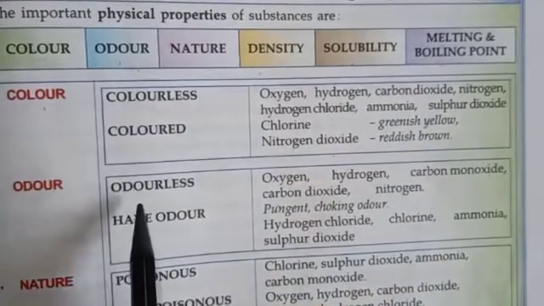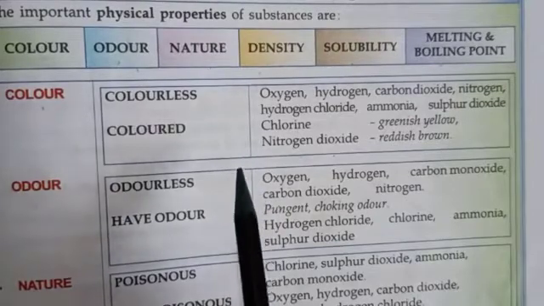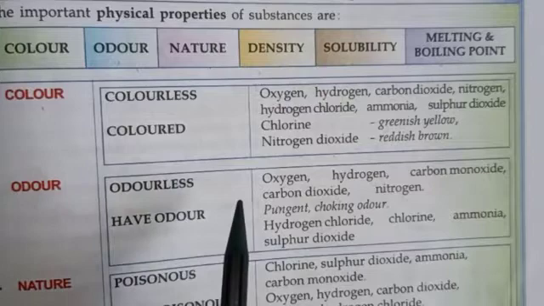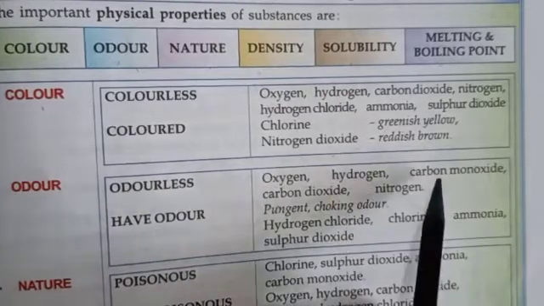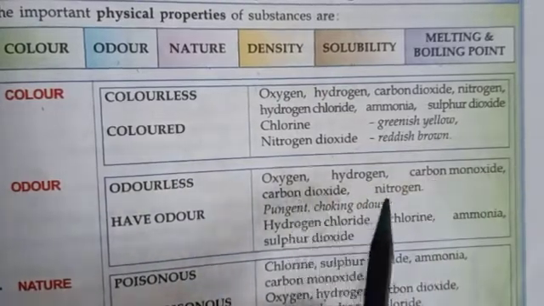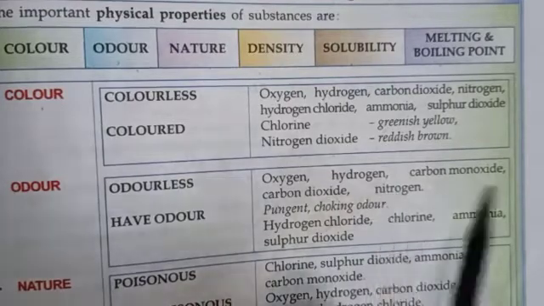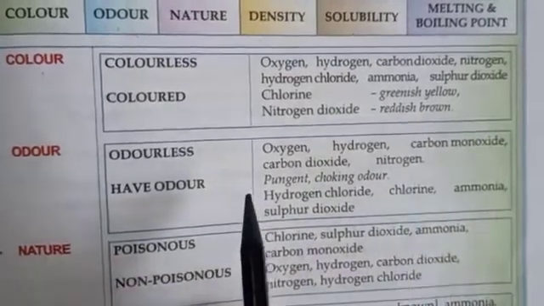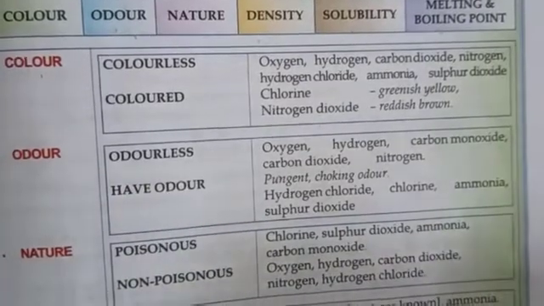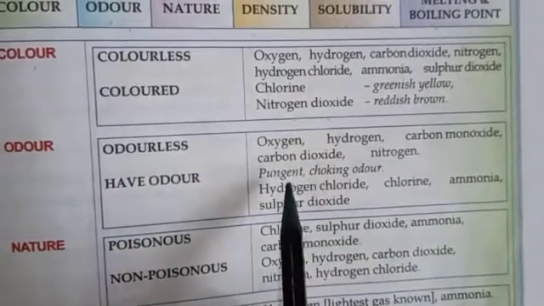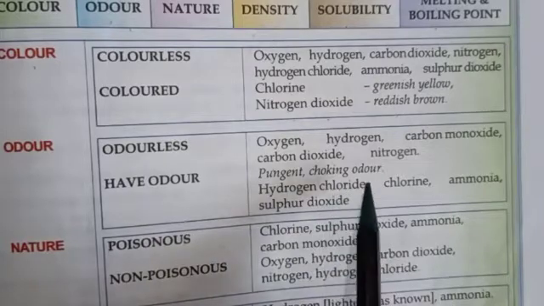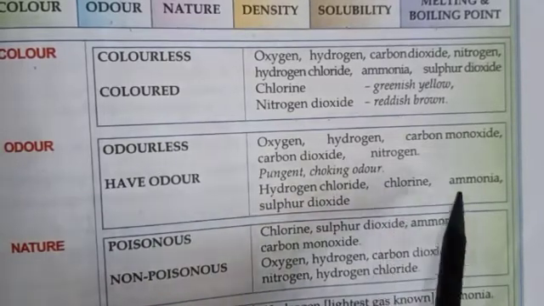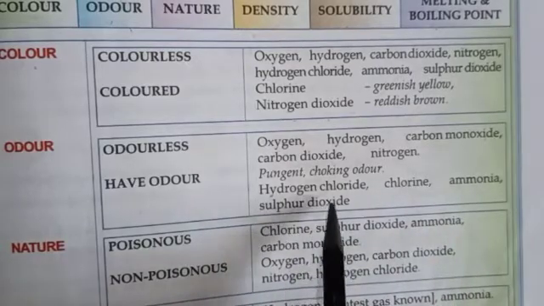Then comes odor. Odor means smell. Some are odorless and some have odor. Odorless gases are oxygen, hydrogen, carbon monoxide, carbon dioxide and nitrogen. Whereas gases which have odor, a pungent, choking odor, are hydrogen chloride, chlorine, ammonia, sulfur dioxide.